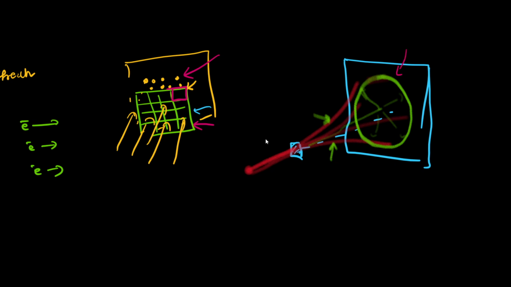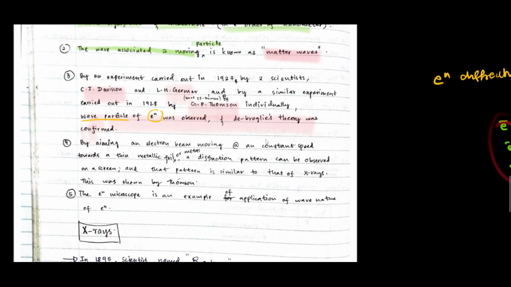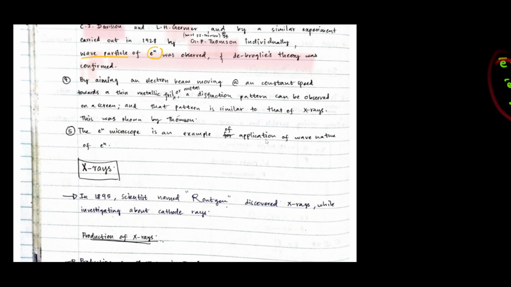Therefore, it has undergone diffraction, which is a characteristic of a wave. Therefore, these electrons should act like waves. So de Broglie's hypothesis was proved with this experiment.